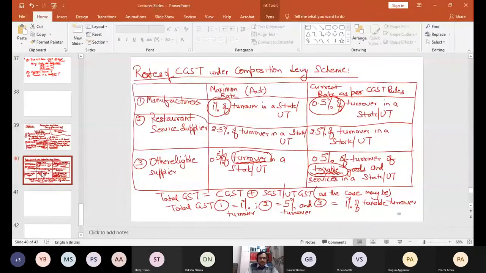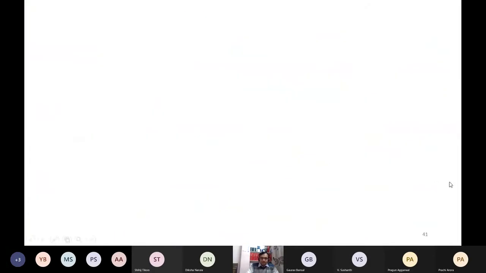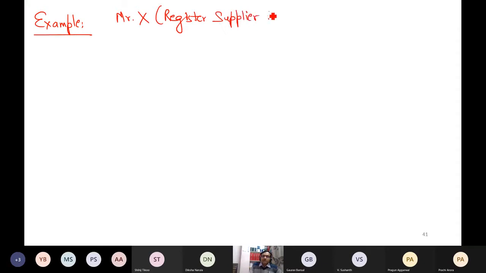Now let me assume an example. Mr. X, a registered supplier in Karnataka, and for example, he is a manufacturer of electric switches.